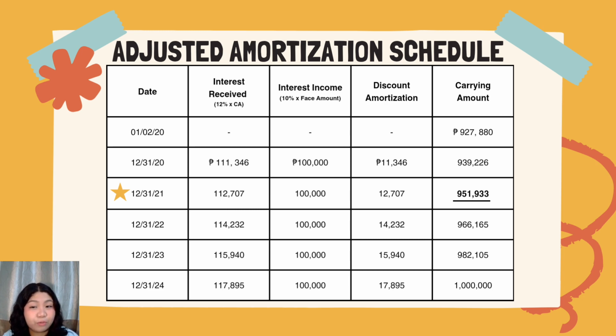The interest received of 112,707 minus the interest income of 100,000 is equal to the discount amortization of 12,707, which will be added to the amortized cost of December 2020. So 12,707 pesos plus 939,226 pesos is equal to 951,933 pesos amortized cost for December 2021. Finally, we got the missing amortized cost value.